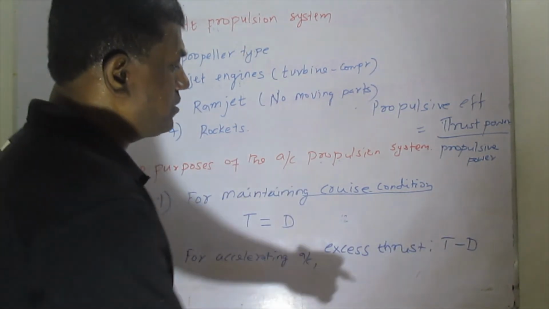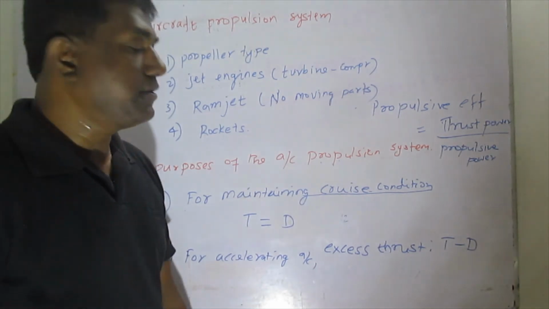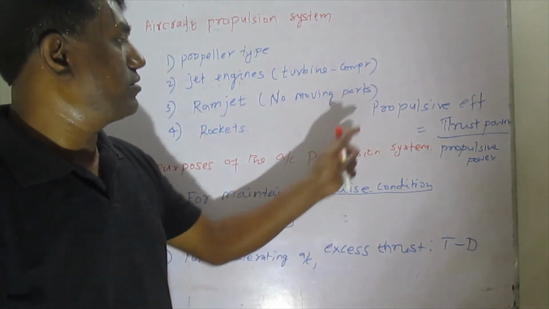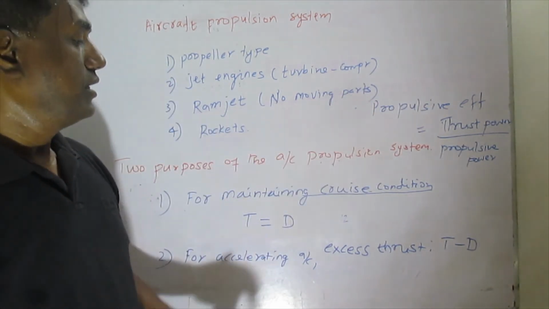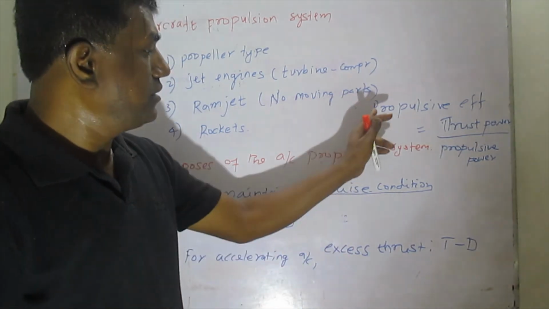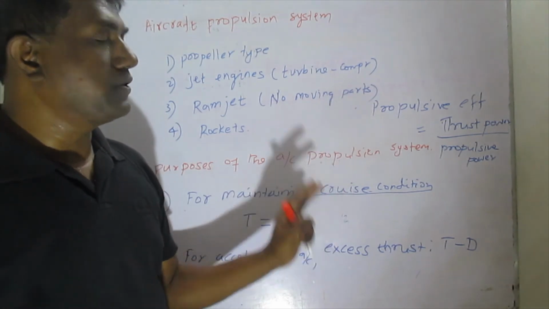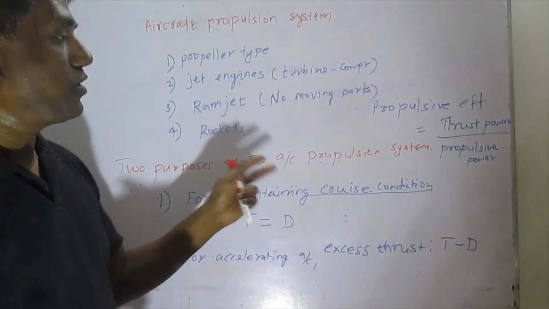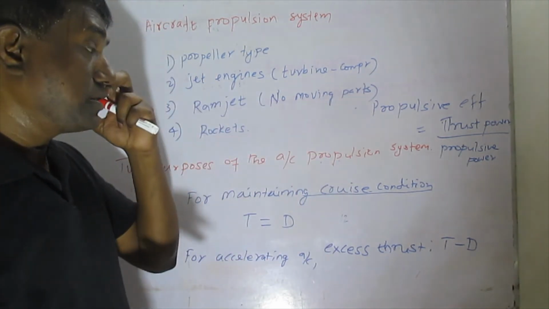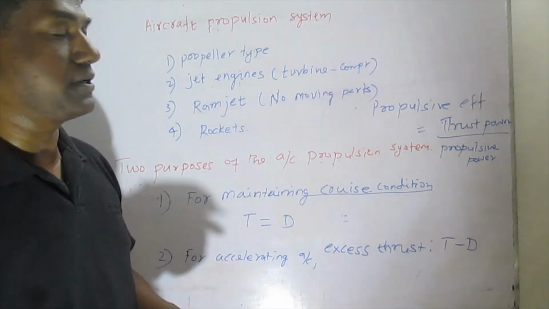If this quantity is larger, then your propulsion efficiency is lower. If the difference is smaller, then propulsion efficiency will be somewhat better.